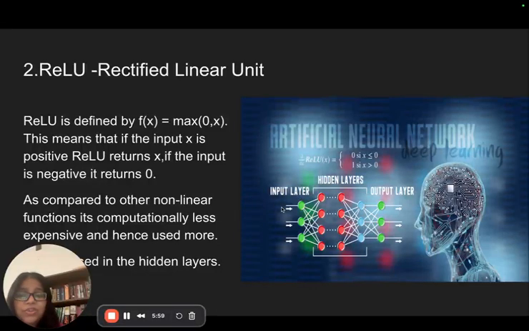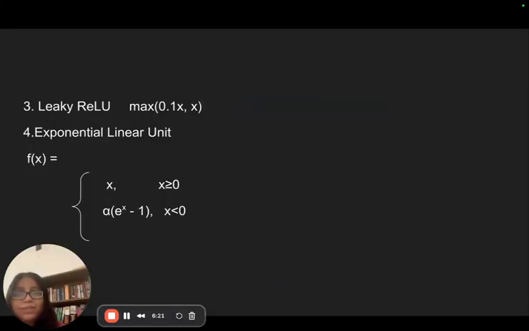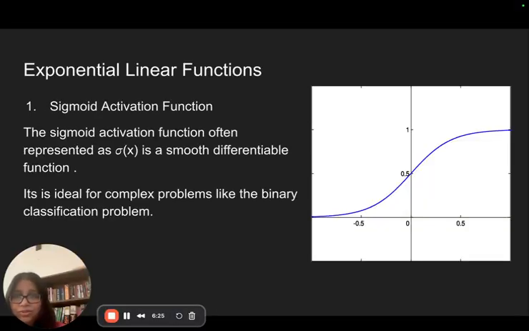So the rectified linear unit is computationally less expensive. That's why it's more popular. Computationally less expensive means the processing power is less compared to other activation functions, and the memory and time used are less. It is always used in the hidden layers and never for the output layer. Similarly for the other nonlinear activation functions.